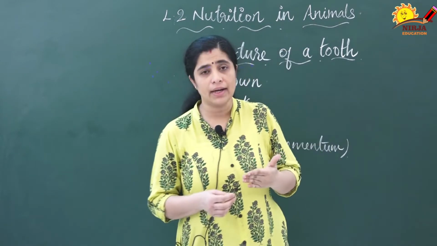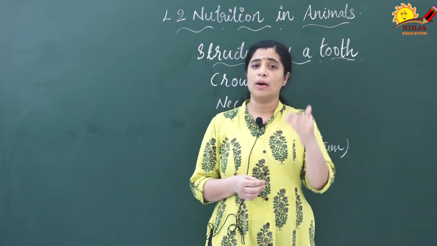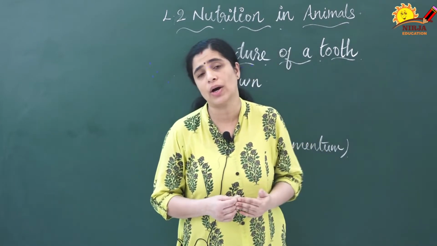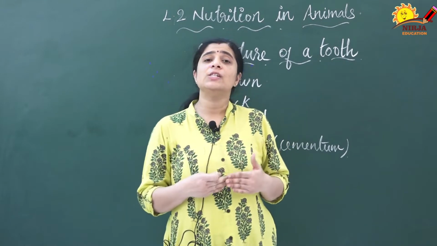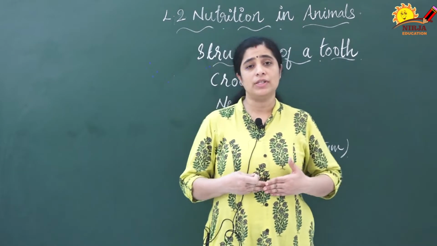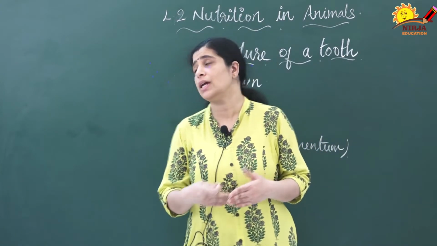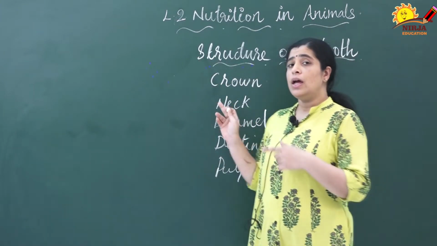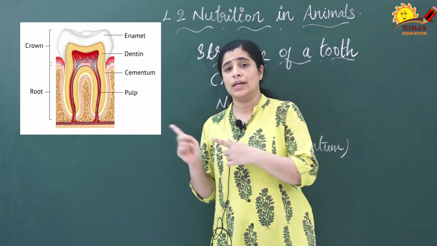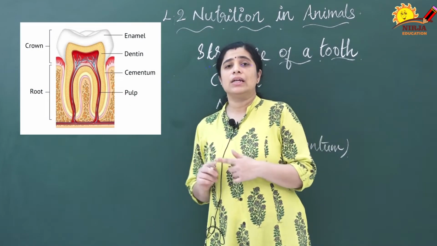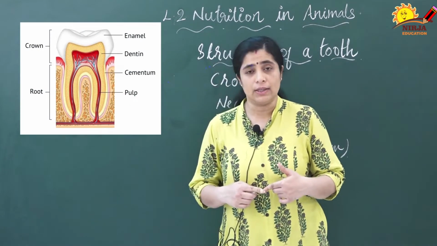The root is the hidden part that we can't see. The white upper part that we can see is known as the crown, and it is made up of the hardest material. This material is known as enamel. In the figure you can see on the screen, the structure of the teeth.